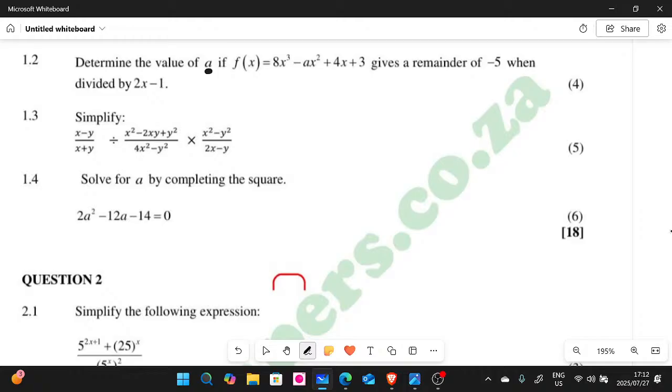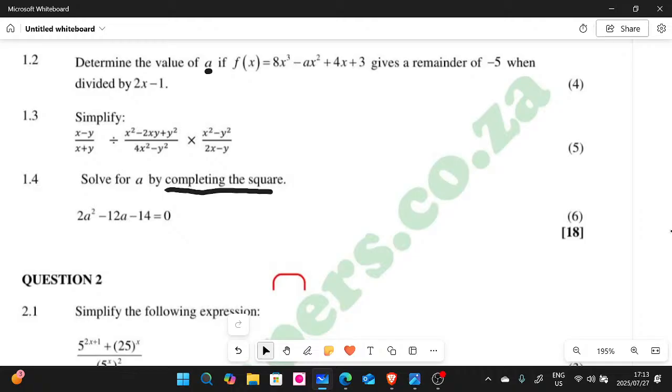Right, people, let's look at 1.4. So 1.4, they want us to solve for a by completing the square. Guys, completing the square is very important, because I've seen students who are doing N6, they forget this. And also follow the instructions, guys. If they say complete the square, complete the square. Don't factorize using other methods. It was specifically asked for you to complete the square.